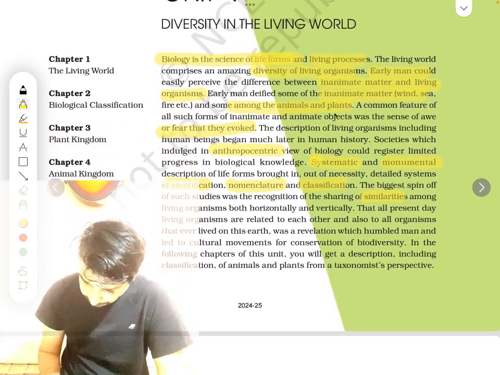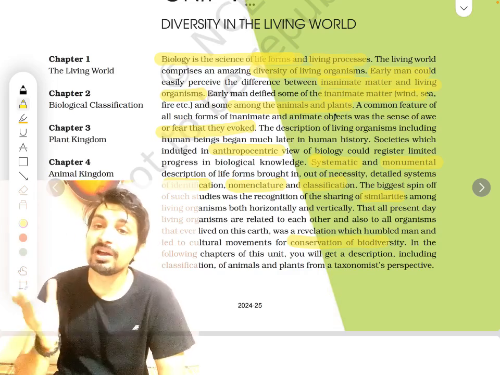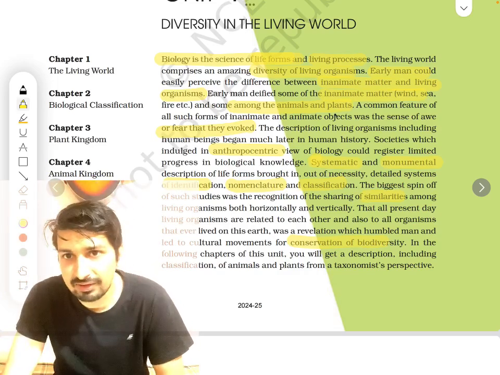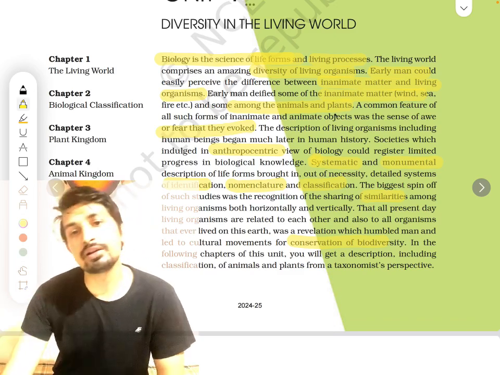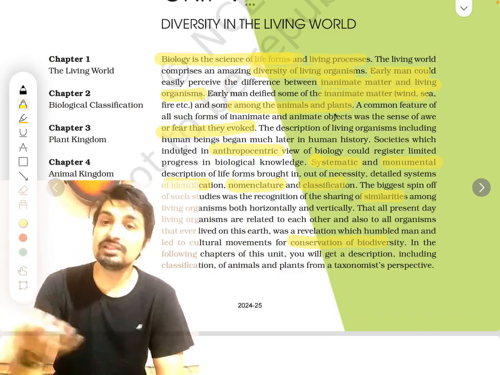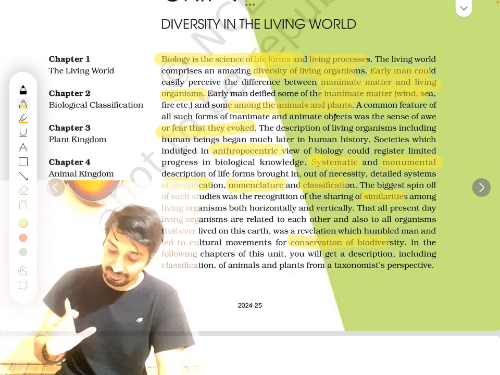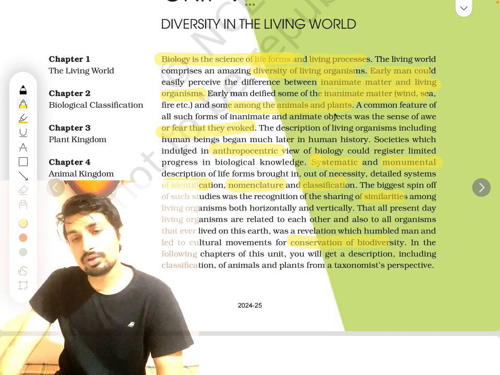So they started getting involved in conservation of biodiversity, because biodiversity means so many different types of living organisms are there. We have to protect all. We have to conserve our biodiversity. Diversity: there are so many diverse types of animals. So this is what diversity in the living world is going to be.